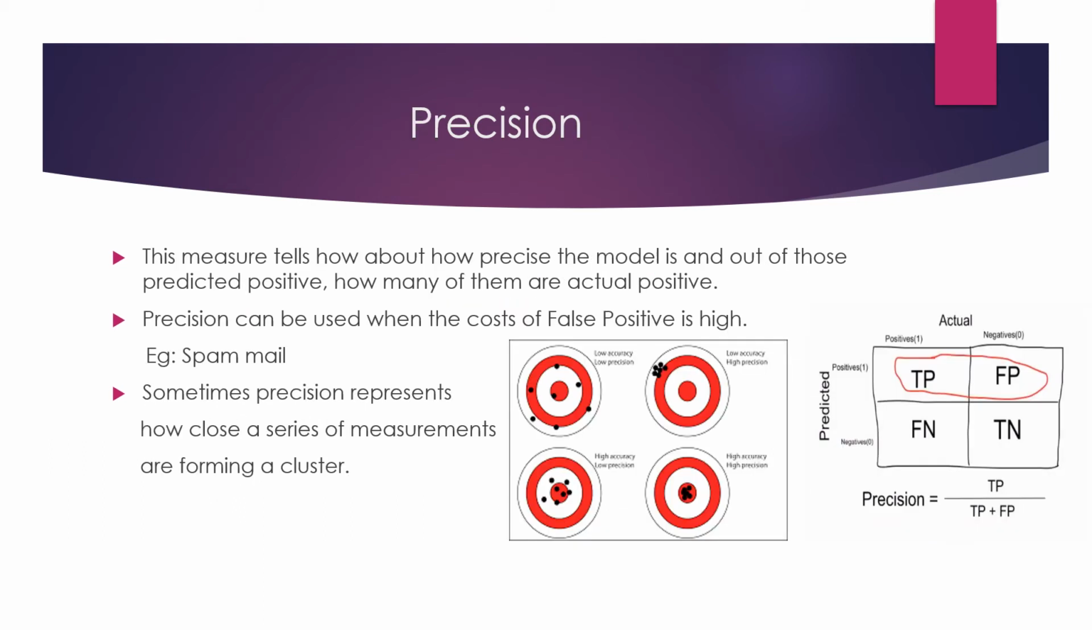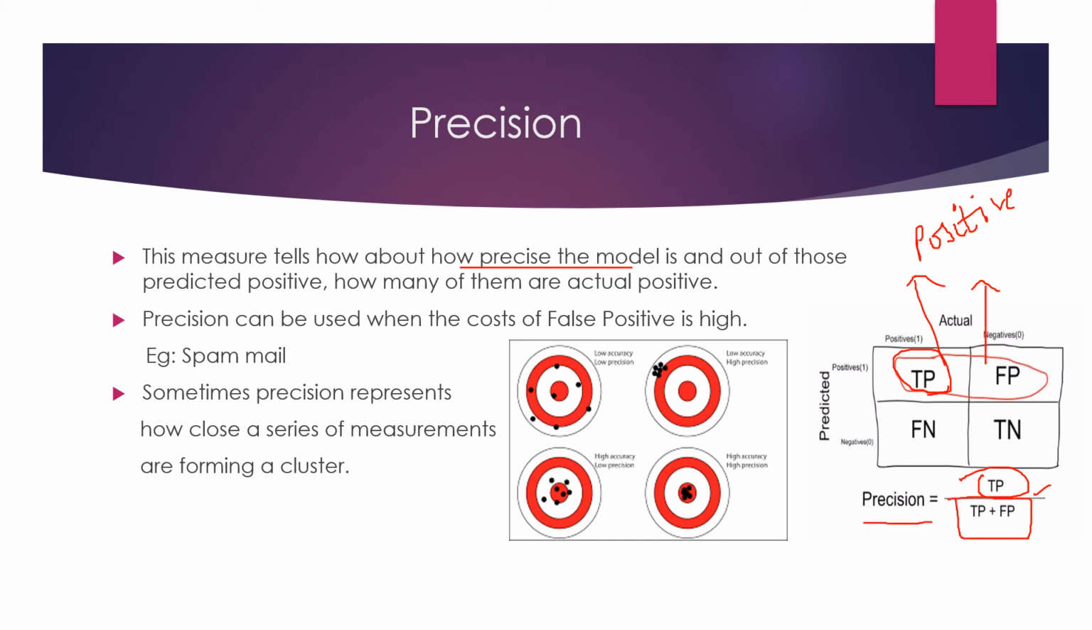So precision tells about how precise the model is, and how it decides this. It takes all the positive values. What are all the positive values? True positives and false positives. These are all considered as positives by our model, and among all these, which are actually positive? That is nothing but true positives. So true positives divided by all positives labeled by the model gives us the precision.